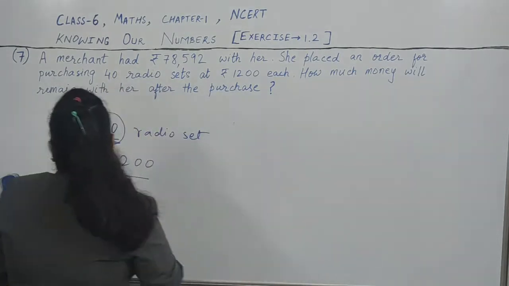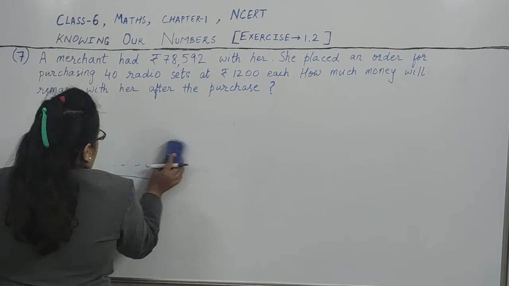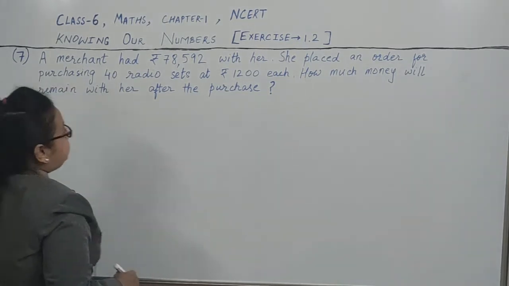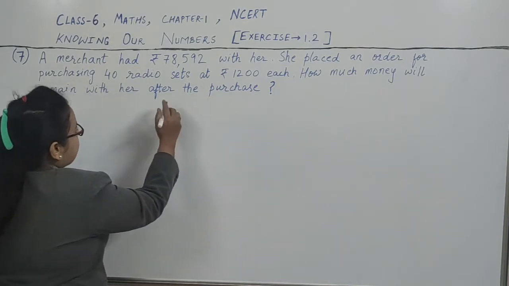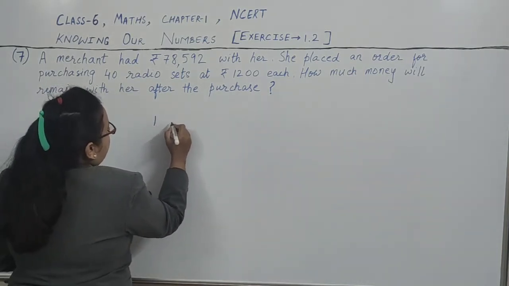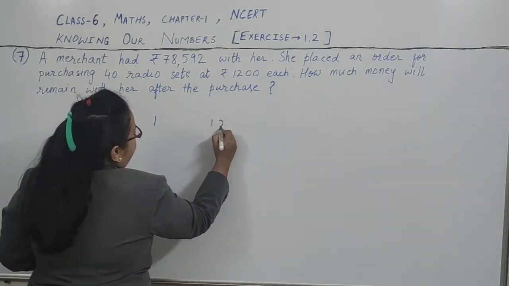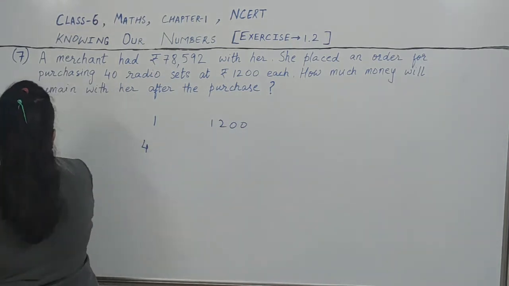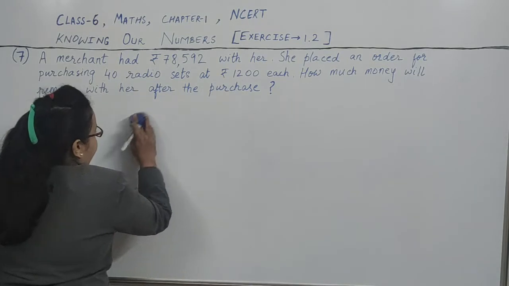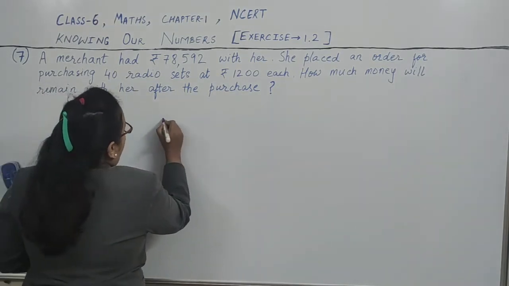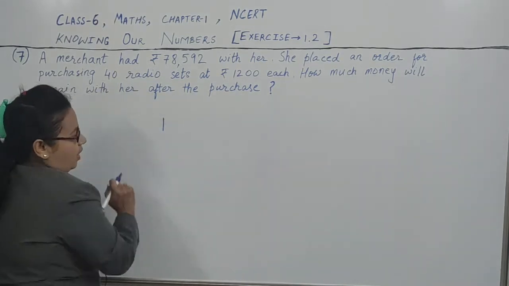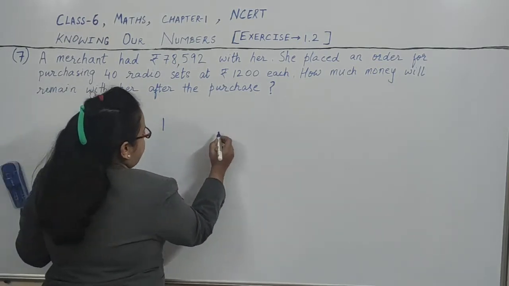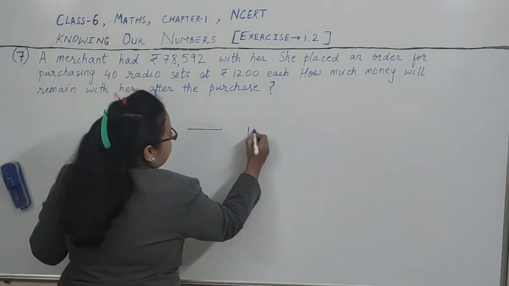So how will we find it? See, the cost of one radio set is 1200 rupees. I'll give you one other example to understand. Suppose one radio set costs rupees 10.